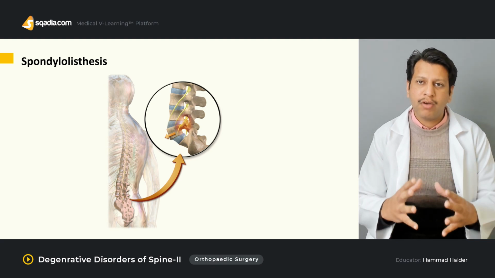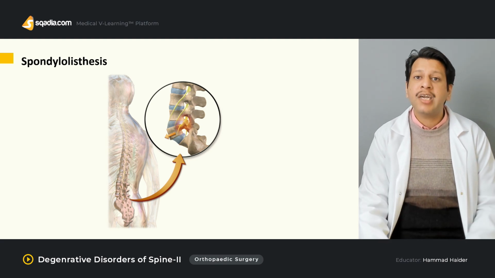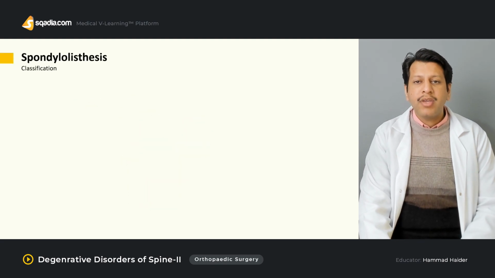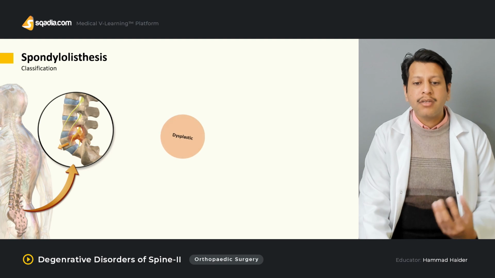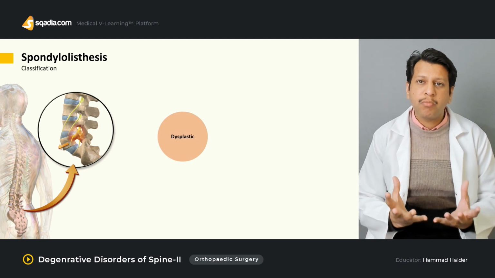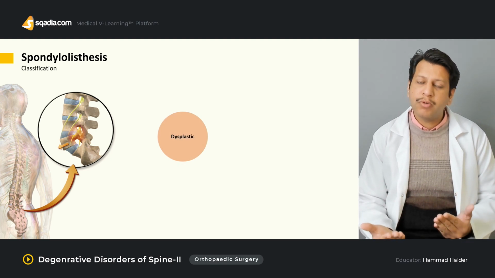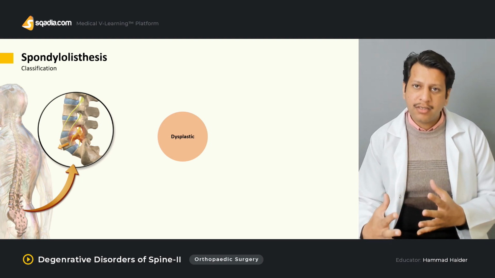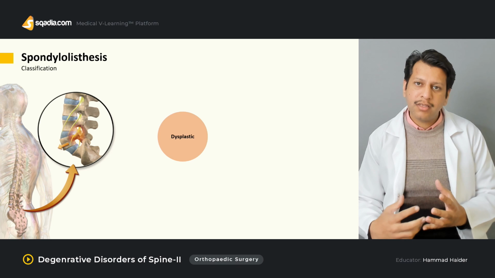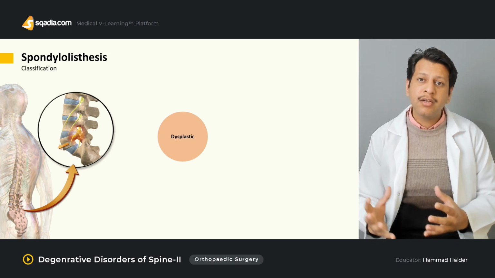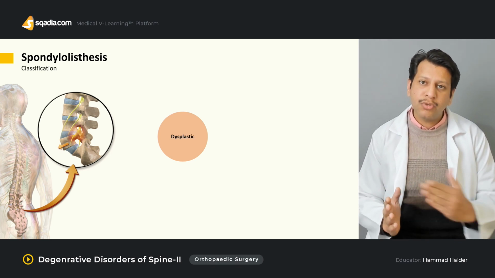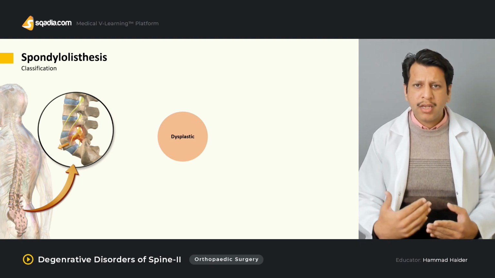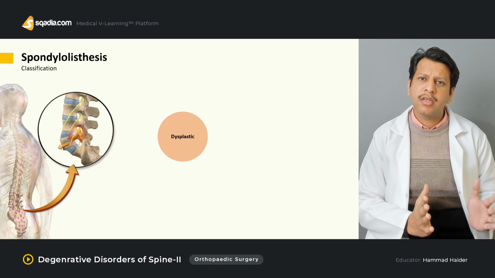And one of the ways of classifying this is on different types of degenerative slips. For example, we can classify them as dysplastic. As I told you, dysplastic means the problem lies with the vertebra. The vertebra are inherently unstable and they are dysplastic. They are not well formed. As a result, there is always a chance that they usually slip over another. Usually the isthmic and dysplastic types present early in life.